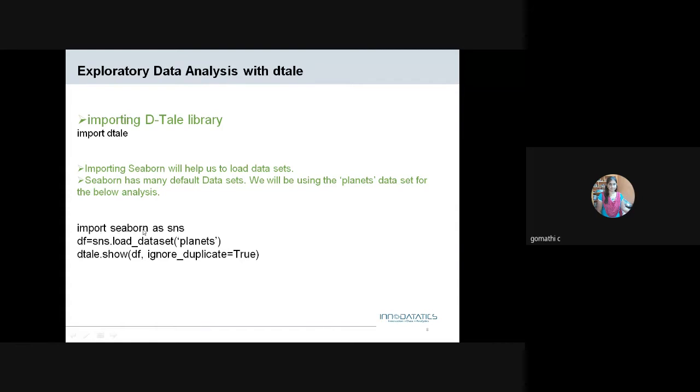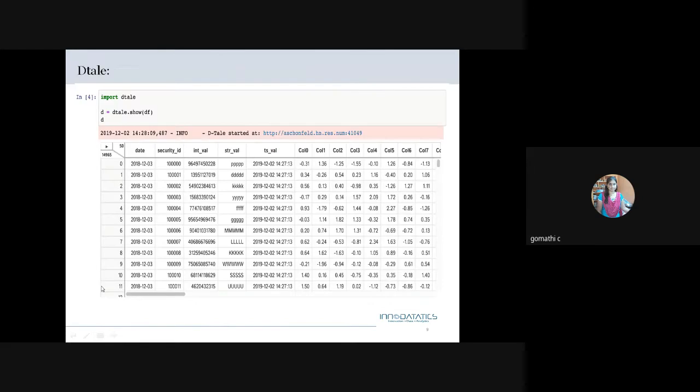So for that purpose, we are using import seaborn as sns. I just added this code because you can see it when I'm running it in Jupyter. I'm taking the planet data set and running dtale.